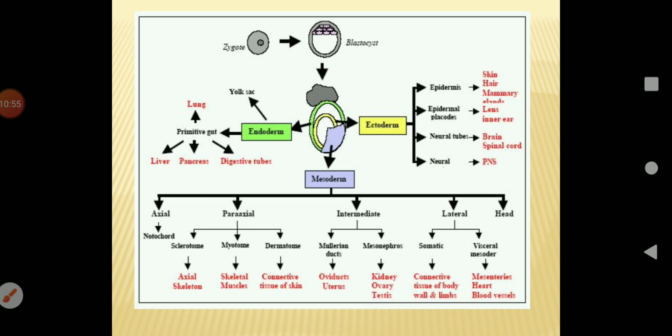Now gastrulation involves many changes, particularly the formation of the endoderm and the embryonic disc, the formation of the amniotic cavity, ectoderm, embryonic mesoderm, and also the formation of extraembryonic coelom, chorion and amnion.